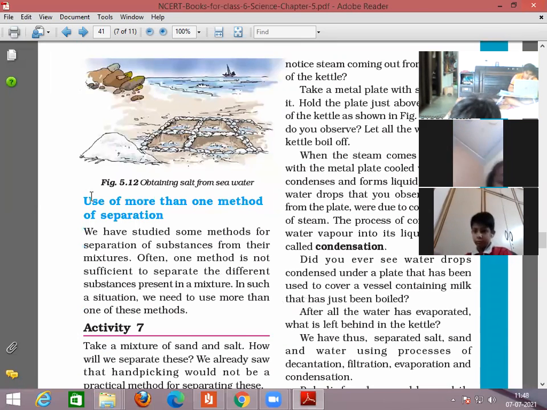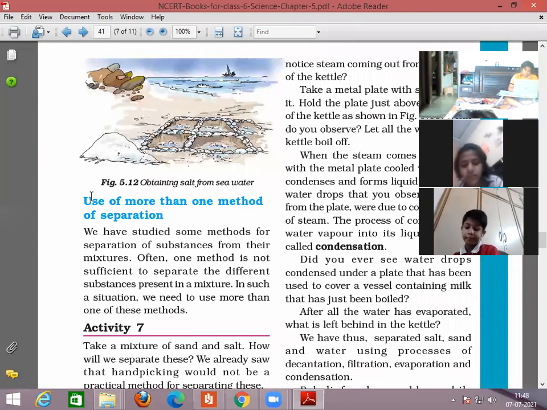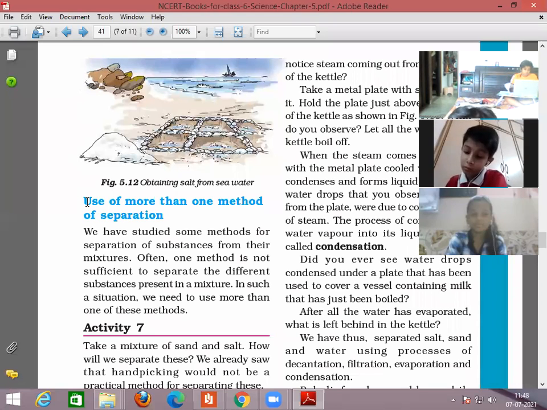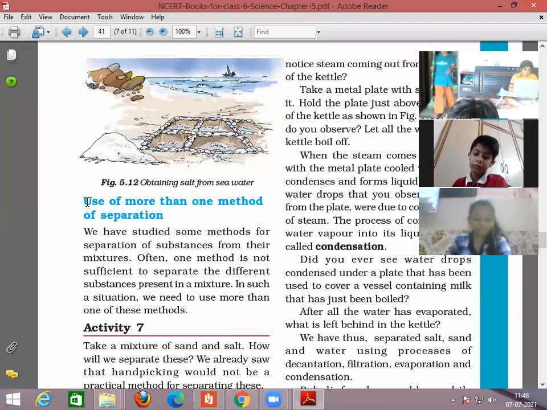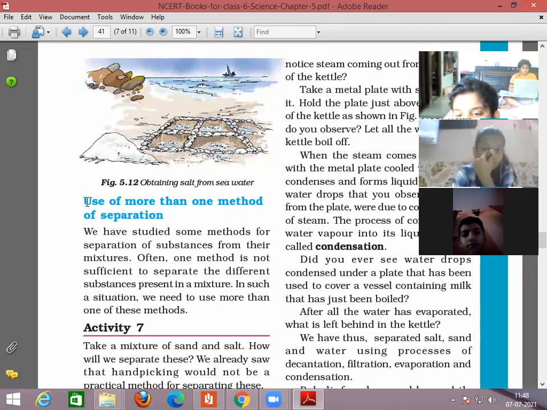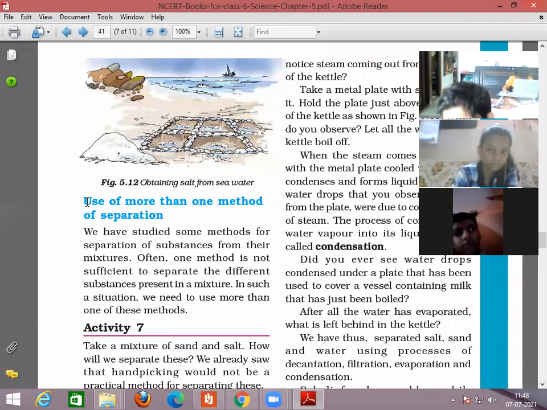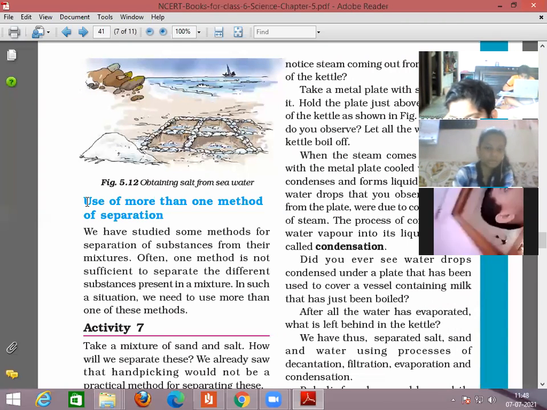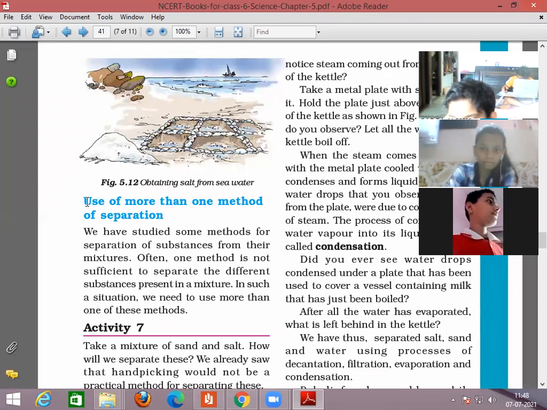Next is Parnika. Unmute. Yes, ma'am. Start reading. Use of more than one method of separation. We have studied some methods for separation of substances from their mixtures. Often one method is not sufficient to separate the different substances present in a mixture. In such a situation, we need to use more than one of these methods. Okay, fine, beta. Rest will continue later.